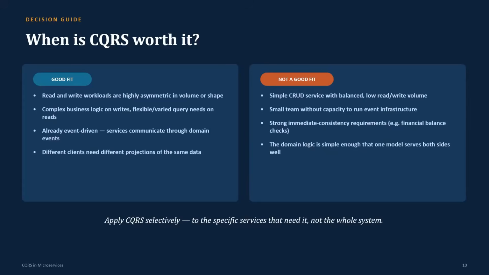So this is a decision guide on when to use CQRS and when you should not. It is a good fit where read and write workloads are highly asymmetric in volume and shape, where there is complex logic on writes, and an event-driven architecture; we can go for CQRS. If different clients need different projections of data, then we can go for CQRS. Now, when it is not a good fit: